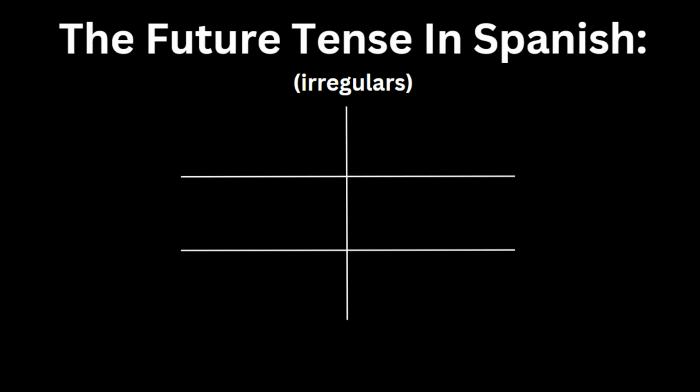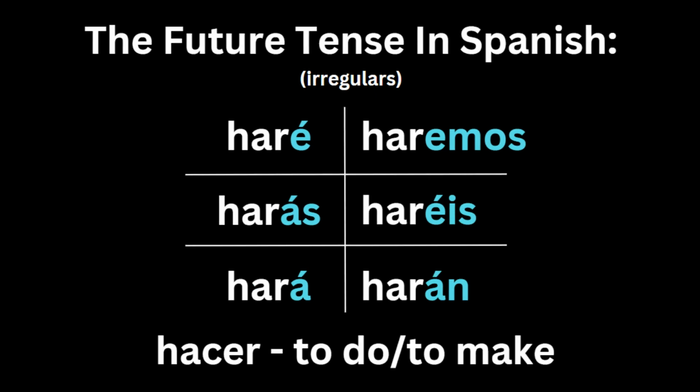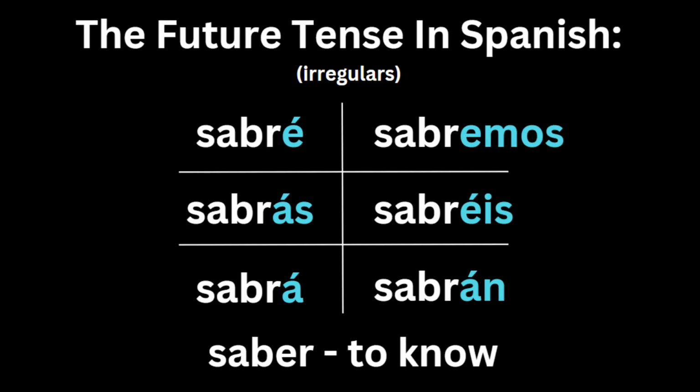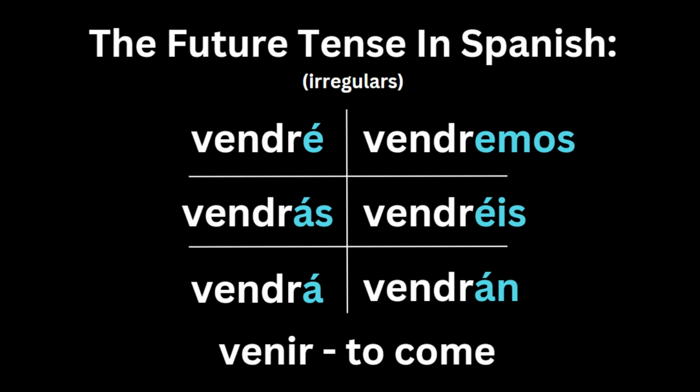In the list, you have verbs like decir, meaning to say or to tell, hacer, to do or to make, poder, to can, poner, to put, querer, to want, saber, to know, salir, to leave, tener, to have, and venir, to come. As far as I know, these are the only irregular verbs in the future tense, and here are some examples.